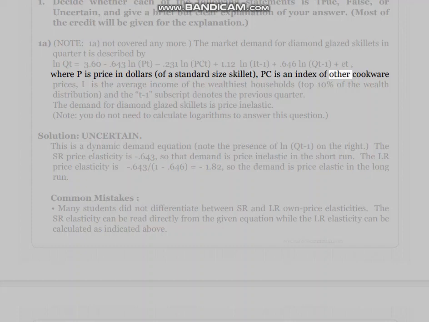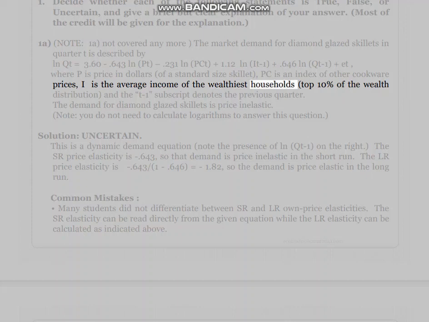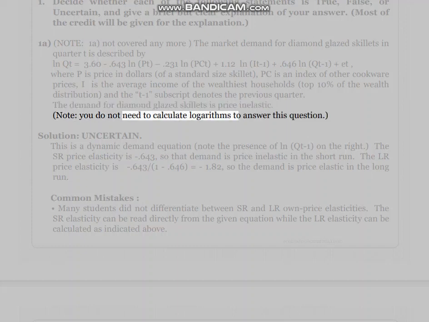PC is an index of other cookware prices. I is the average income of the wealthiest households, the top 10% of the wealth distribution, and the T1 subscript denotes the previous quarter. The demand for diamond-glazed skillets is price inelastic. Note: you do not need to calculate logarithms to answer this question.